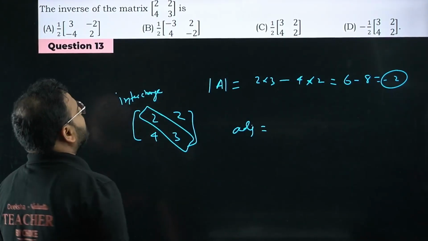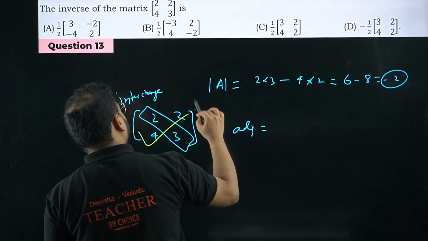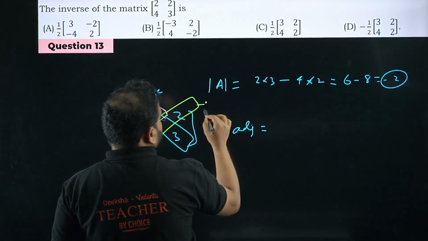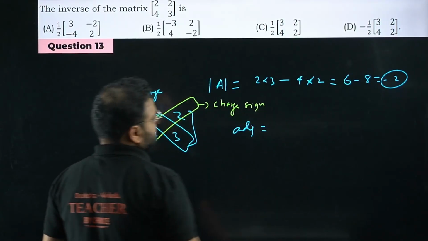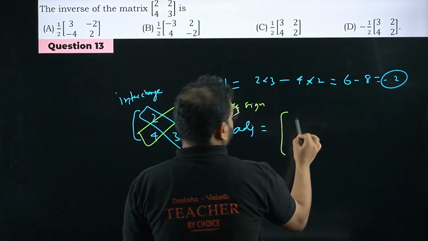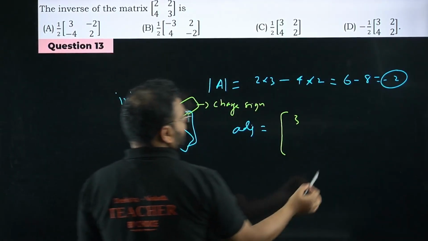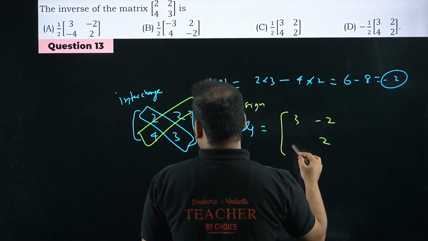Interchange these two. And for the other two, bacha, what we do is just change the sign. Change sign only, that much, nothing else. So what I get now, please check. 3 will come here, 2 will come here, so 3, 2, and this will become minus 2 and minus 4.